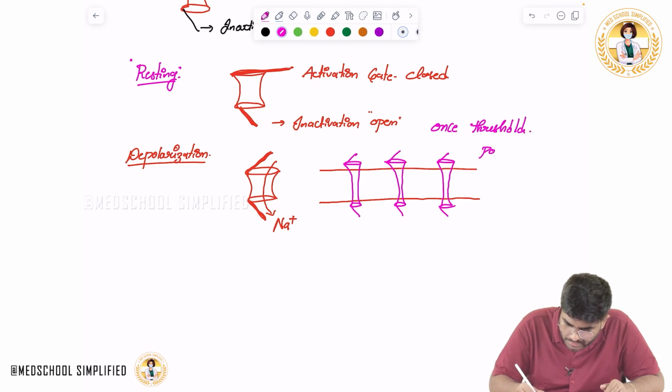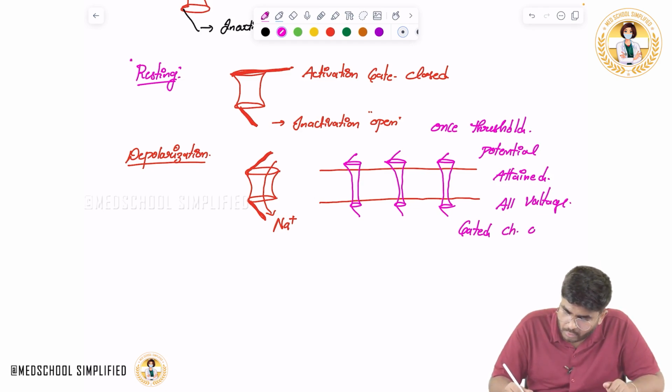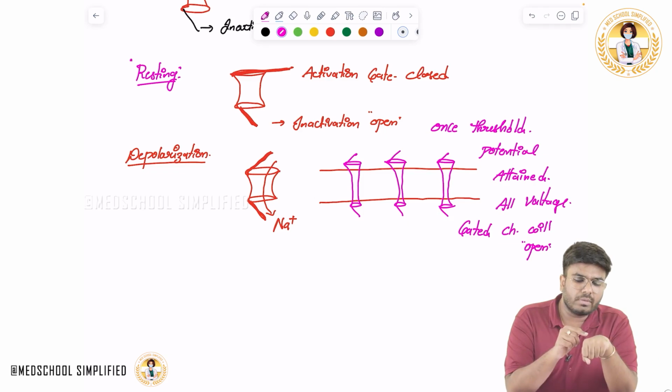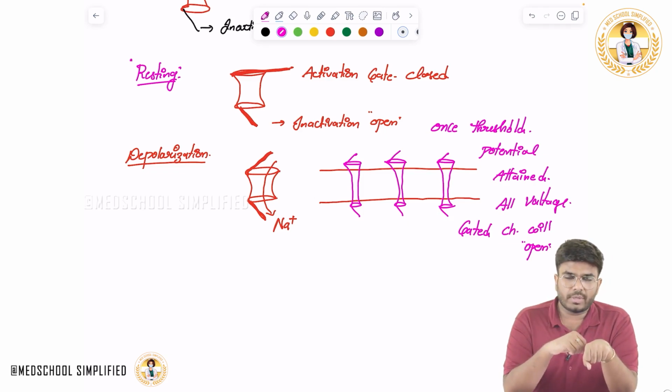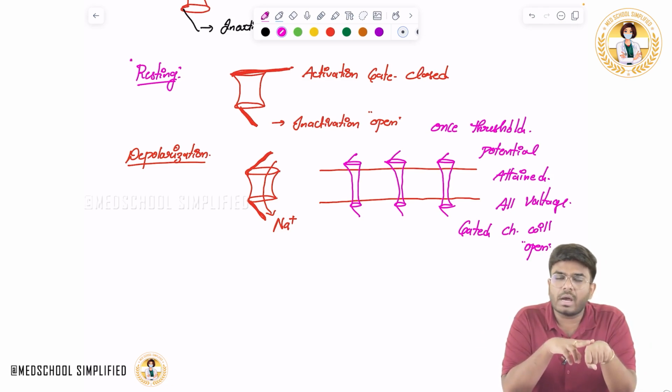Once threshold potential is attained, all the voltage gated sodium channels will open. So don't think that if I give a little stimulus, a few channels will open, and if I give more stimulus, more channels will open. No, it's not like this. Both stimuli are powerful enough.